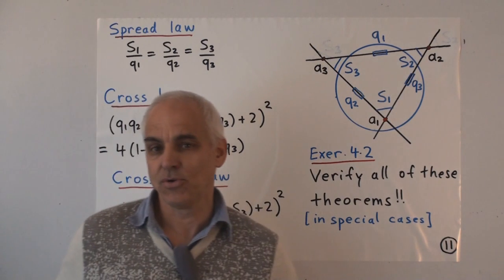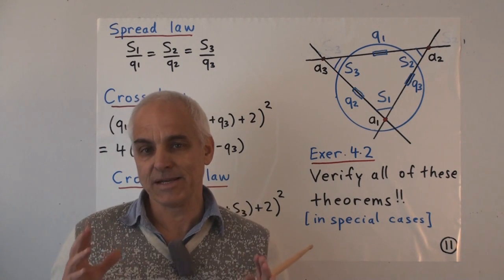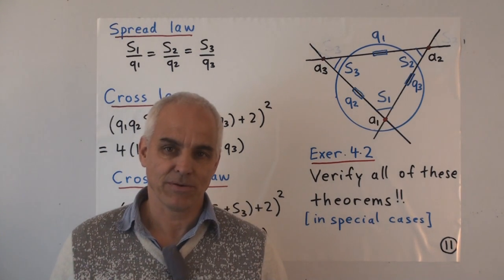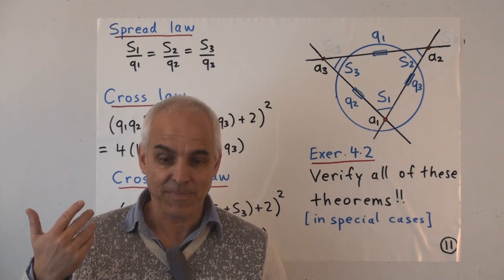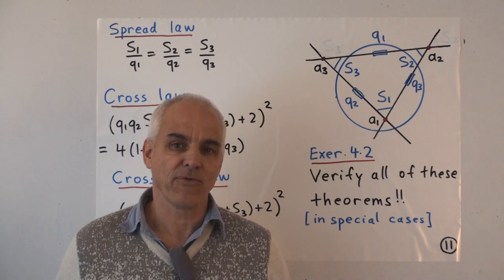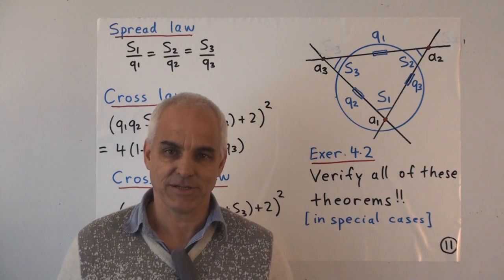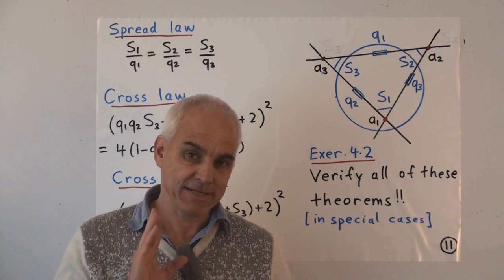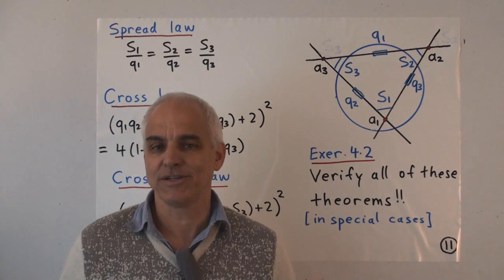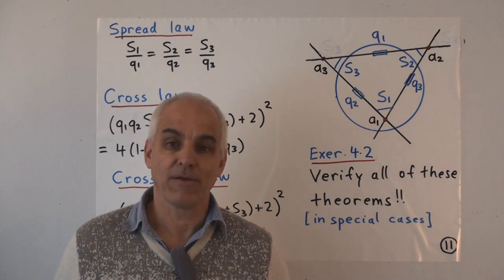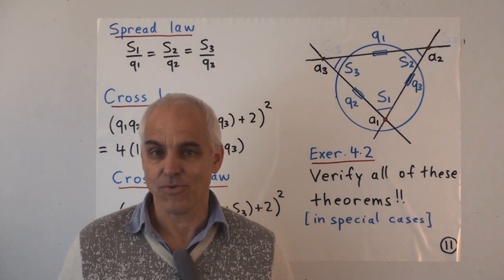Next time, we're going to start introducing some coordinates into the picture. We want ultimately to prove these formulas, to derive them. And we need some kind of coordinate framework to make computations. We're going to start off with the simplest framework, which is just simple Cartesian coordinates, and we're going to talk about the circle in Cartesian coordinates.